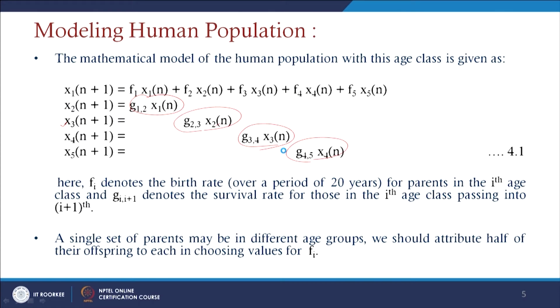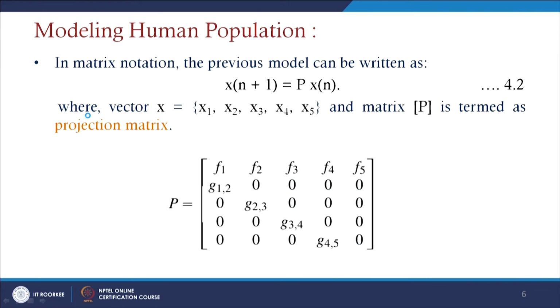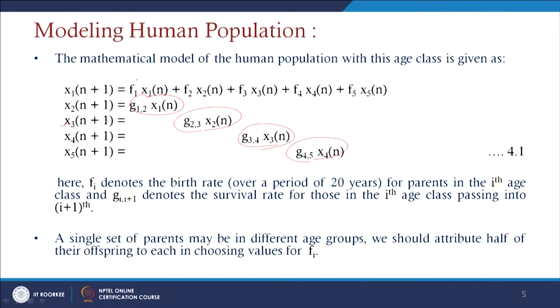If you write all these variables, x1, x2, x3, x4 and x5, in the form of xn plus 1, then this complete matrix takes the coefficients as P, where the vector x is represented as x1, x2, x3, x4 and x5, and the matrix P takes the coefficients for x1 as f1, f2, f3, f4 and f5, which are multiplied with x1, x2, x3, x4 and x5.